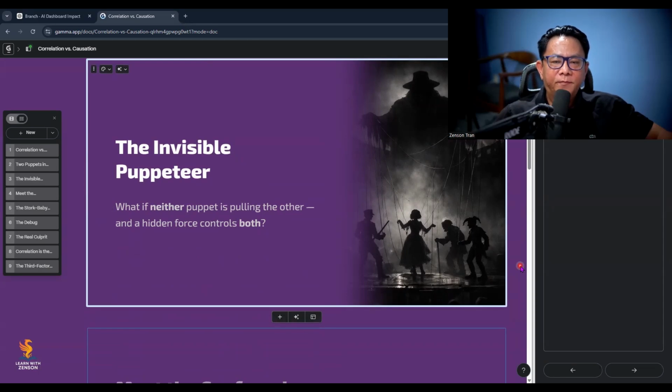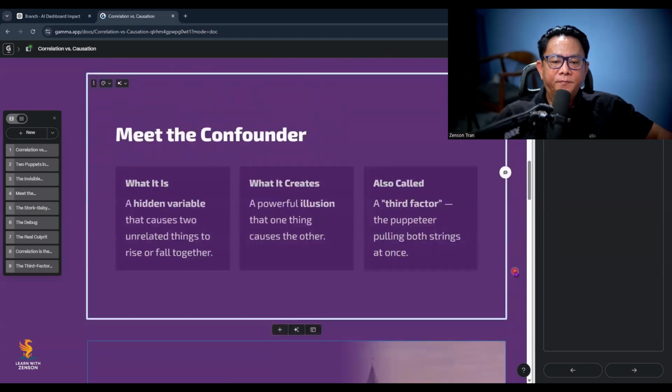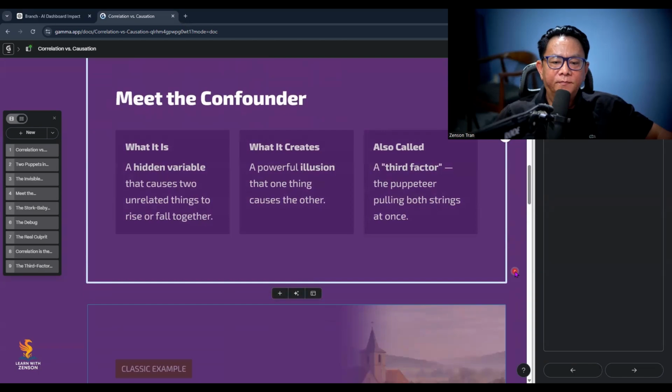That's exactly where confounders come in. Imagine a hidden puppeteer controlling both puppets. In real life, that could be a third factor influencing both. Before we say A caused B, we must look for that hidden hand behind the scenes. So, let's see the confounder. Is it the hidden variable that causes two unrelated things to rise or fall together? So, it's a powerful illusion that one thing causes the other, and it's also called a third factor, the puppeteer pulling both strings at once.